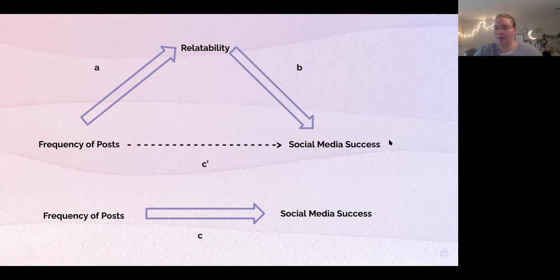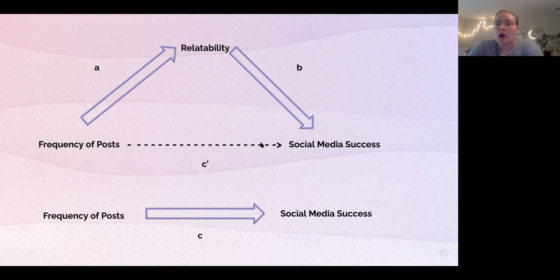So our A pathway is explaining the relationship between our X and our M, and for there to be a mediation for us to even consider it, this needs to be significant. Then we have our B pathway, which is our mediator to our outcome variable. And we would also like this to be significant as well, because then that would mean we have a significant indirect effect, which would lead us to fail to rule out mediation because there's something else going on.